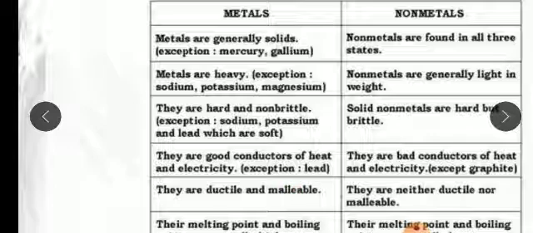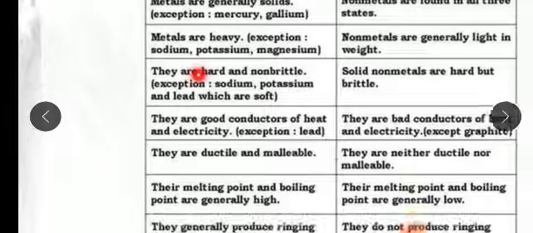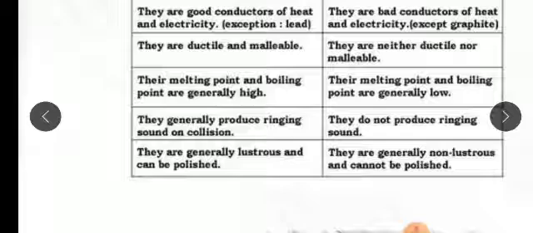They are ductile and malleable. Non-metals are neither ductile nor malleable. We cannot draw them into wires or make sheets. Malleable means able to be made into sheets. Next, metals have a high melting point and boiling point, but non-metals have very low melting and boiling points.